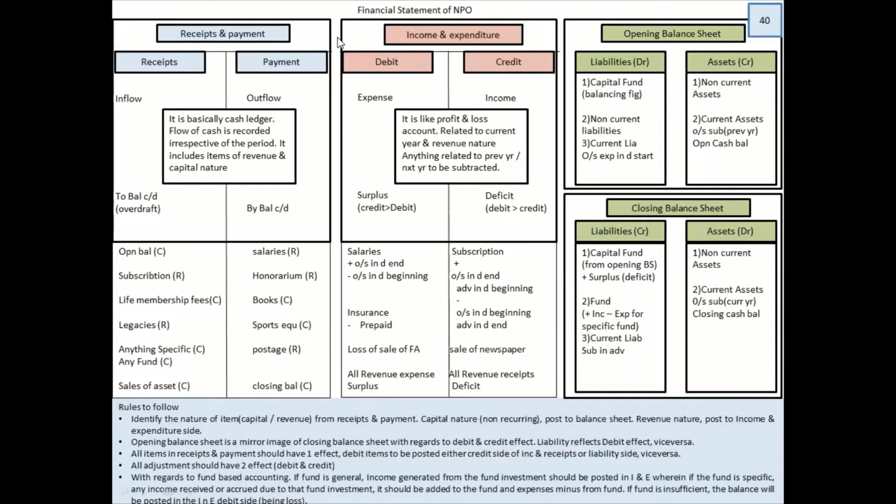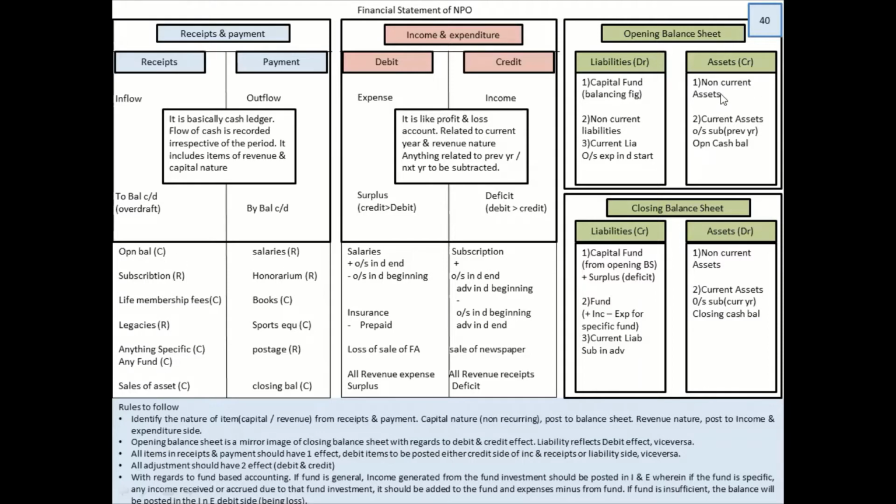Understand you're doing receipts and payment. Okay, so R for receipts, R for reversal. Reversal means the rule gets reversed. So anything in the debit should be posted where? Credit side. Opening balance sheet pertains to opening balance, it pertains to opening balance sheet. So it is in the debit side. How do you give the credit effect?